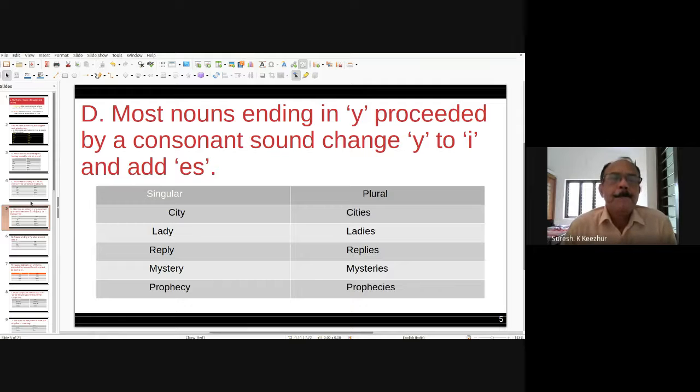Lady, Y preceded by a consonant sound D. Ladies. Here, Y is changed to I and es is added.